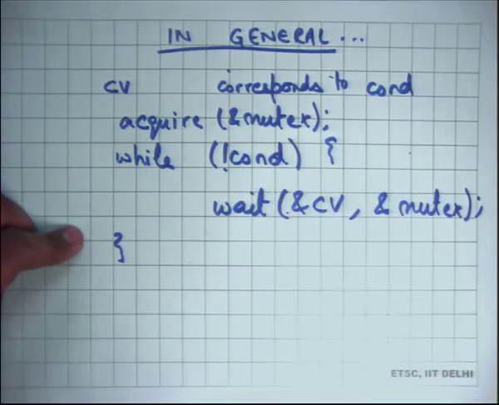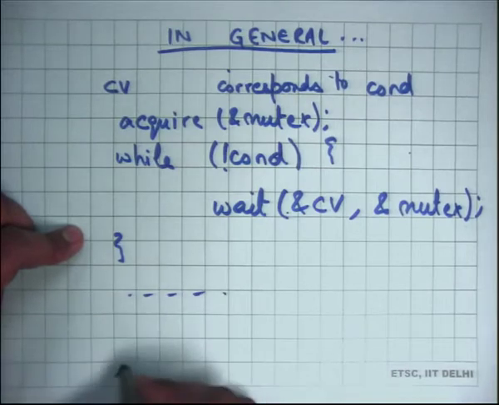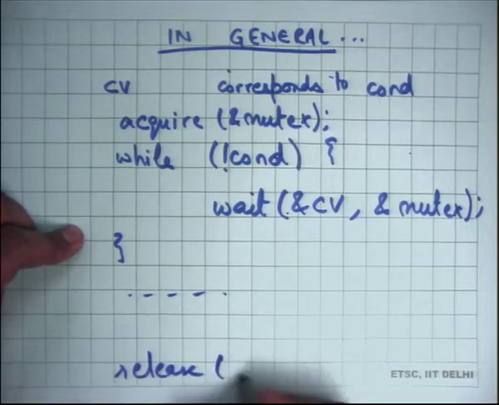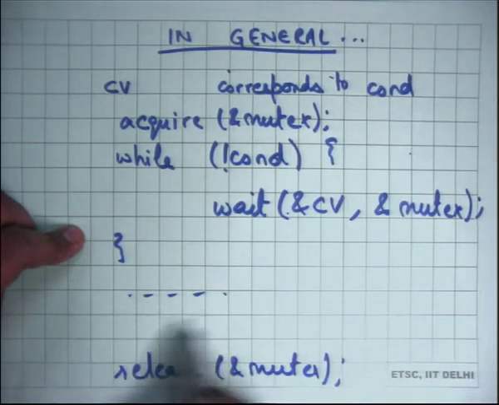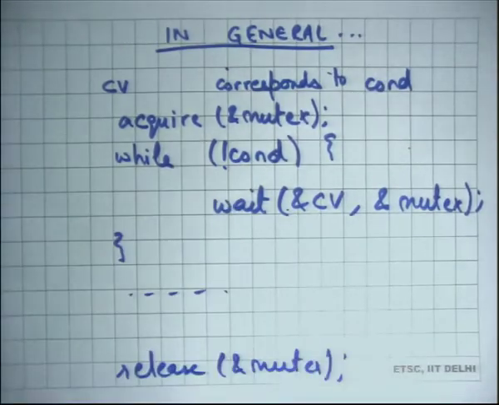So this will be the general pattern, and of course you will do something here and then you will release the mutex. And you may want to notify or not notify depending on whether you expect somebody else to be waiting on a condition or whether you have made some other condition true or not. So this is a general pattern in which a condition variable is used.